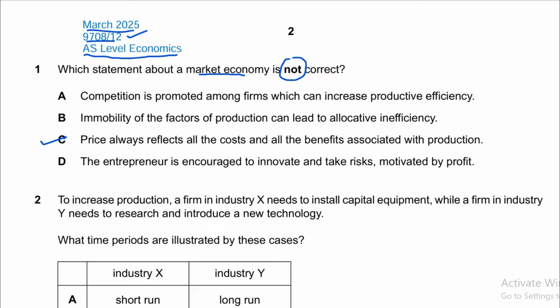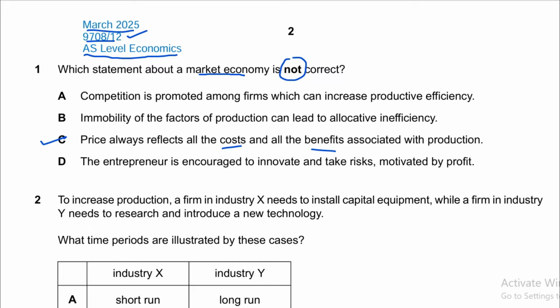Right, so this is not correct, because in a market economy there are so many things that are being produced and consumed in the society that do not reflect all costs and benefits. Costs mean disadvantages and benefits mean advantages, and generally when the examiner uses the words costs and benefits, he means cost to the society and benefit to the society.